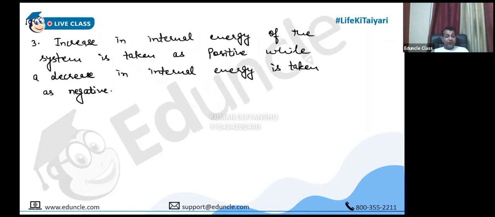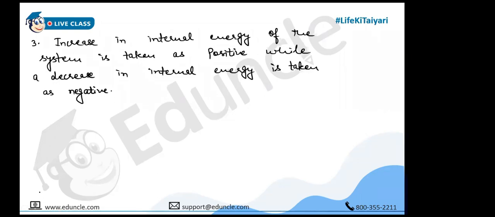Clear? So you need to know about these sign conventions. Done, everyone? Yes, sir.